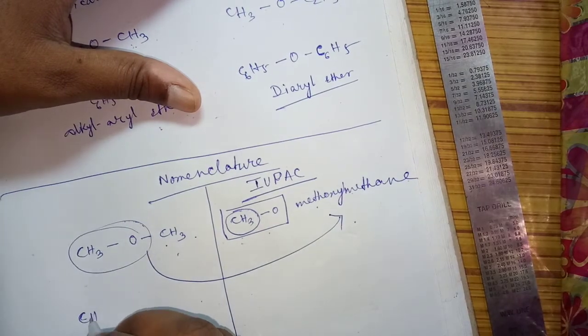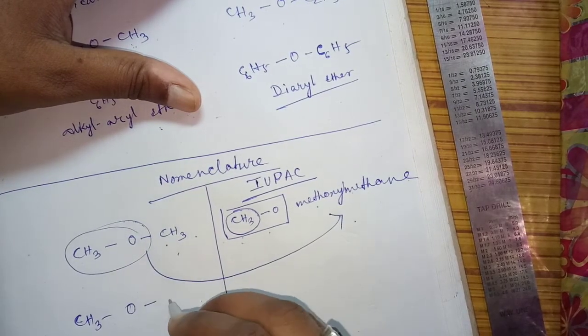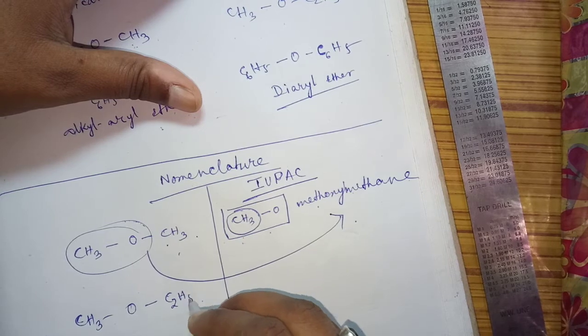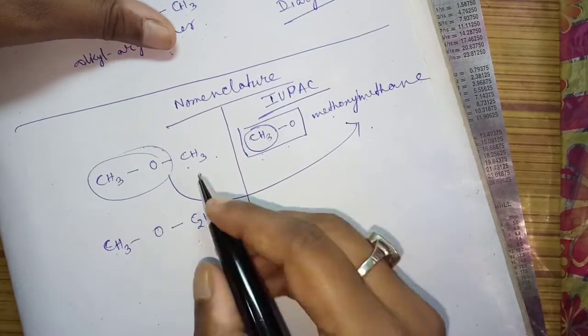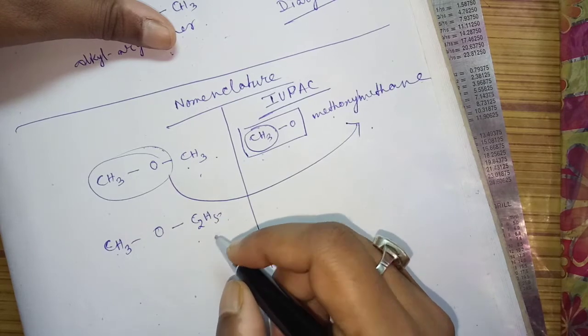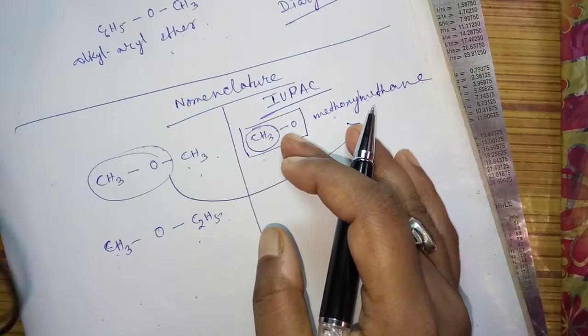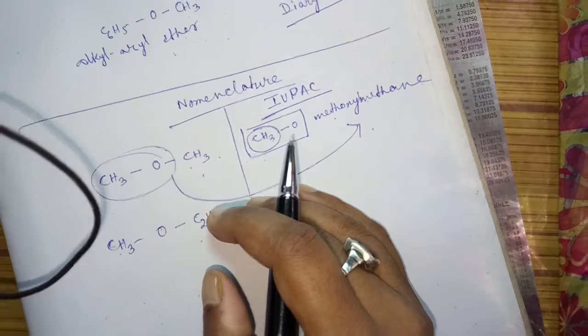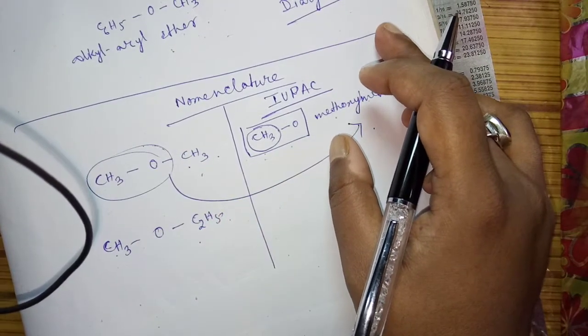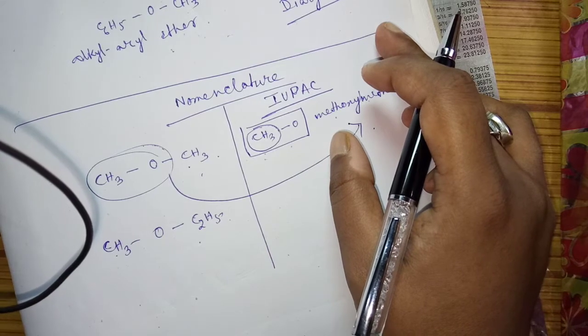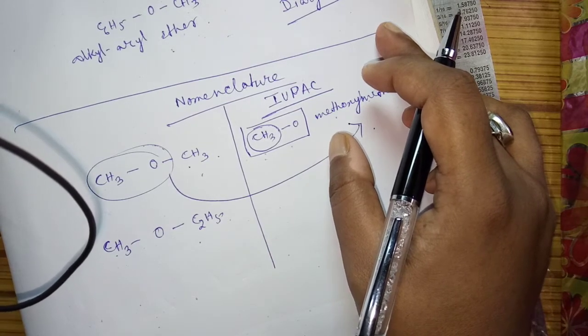Similarly, if I write CH3OC2H5, the question arises: which one do we call methoxy or ethoxy? Always remember that if there are two different alkyl groups, the name is based on the bigger group.